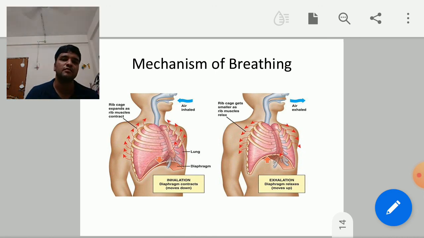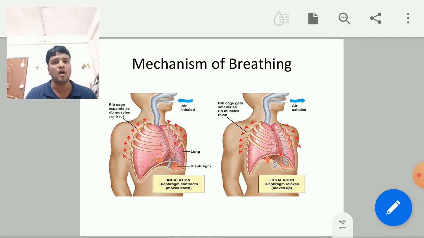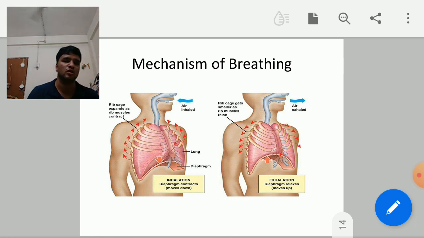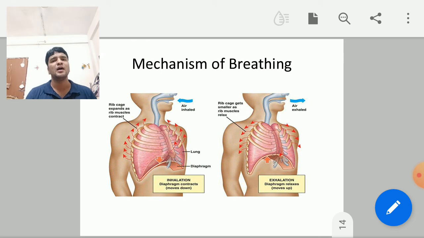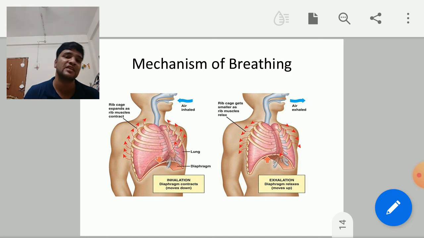Okay, so next we'll move to the mechanism of breathing. In the mechanism of breathing, one figure shows inhalation and another figure shows exhalation. What is inhalation? Breathing in air which is rich in oxygen is called inhalation. And what is exhalation? Breathing out air which is rich in carbon dioxide is called exhalation.